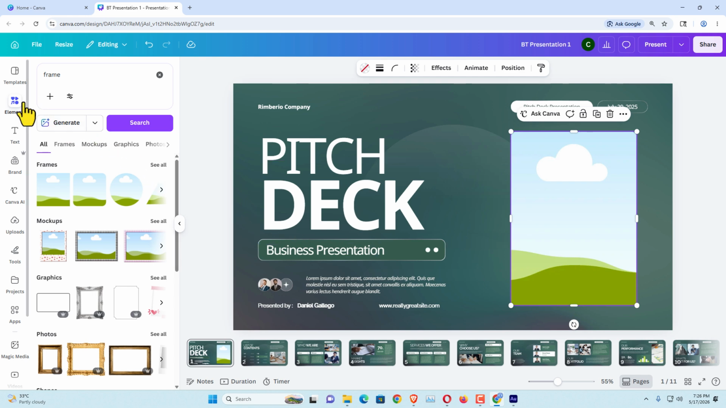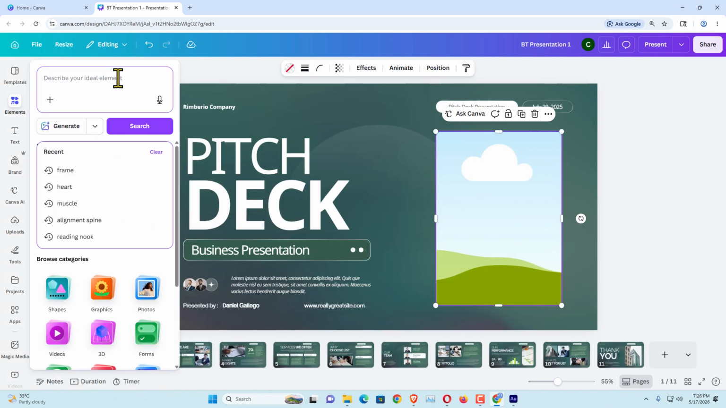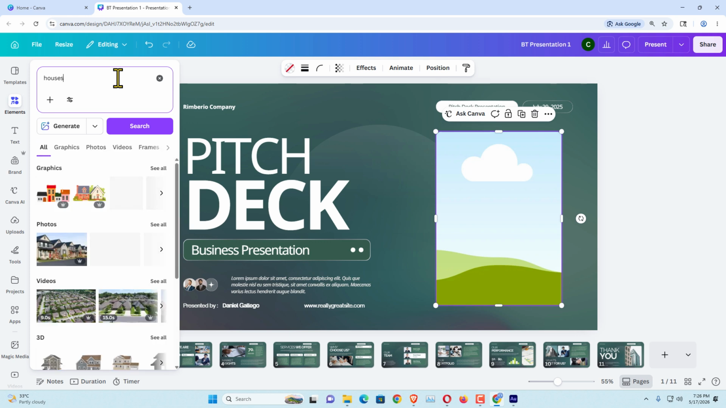Now I'm going to click on Elements again, and this time I'm going to search for houses. In this way, I'm going to use the stock images of Canva. I'm going to hit enter to search houses. And here you can see photos. I'm going to click See all.